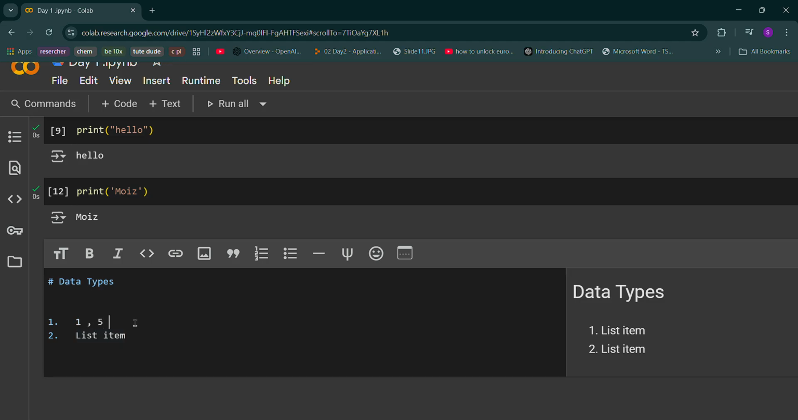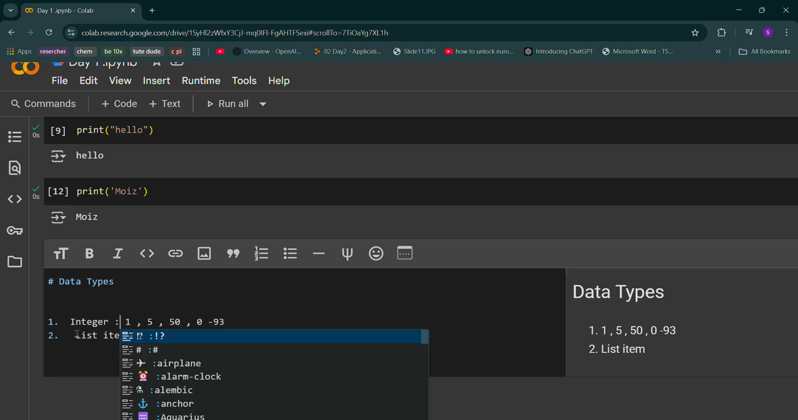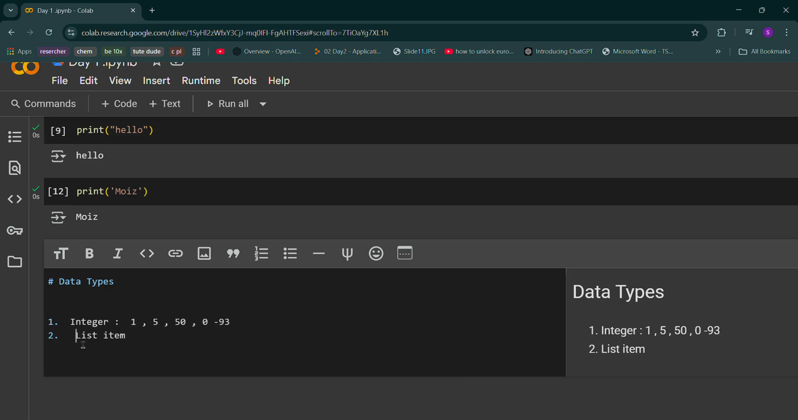For example, if I write any number like 1, if I write 5, if I write 50899, if I write -8, any negative number, positive number, anything, all these numbers including 0 are nothing but integers. They are called integers, right? So the first data type we are going to learn is integer. Integer means positive values, negative values and all.